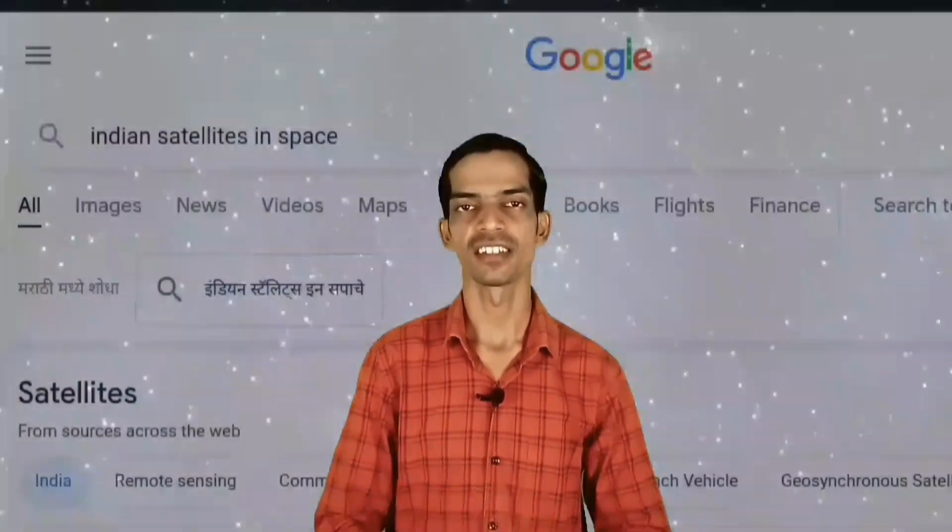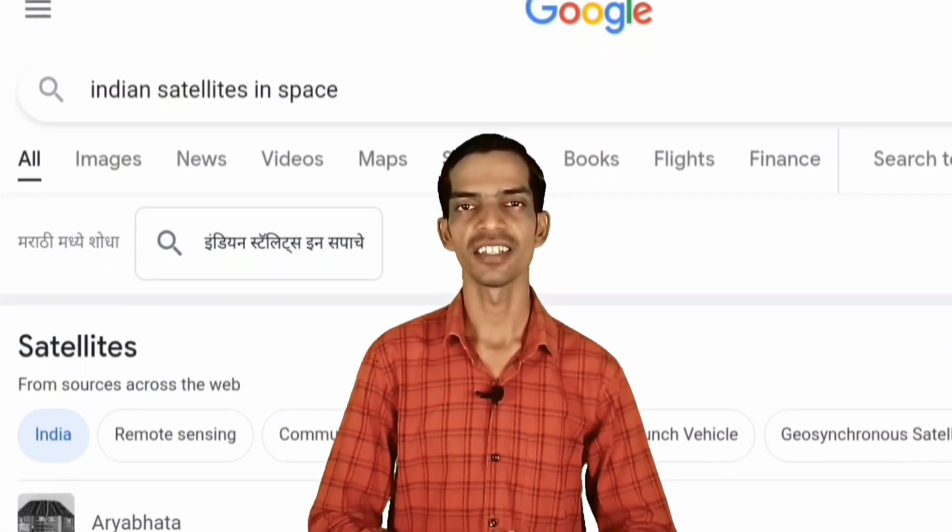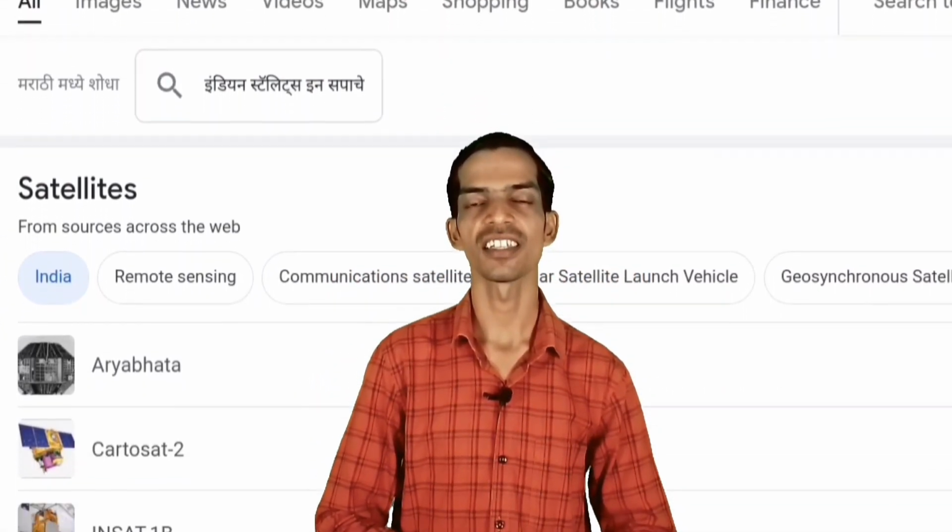They are put into orbit around the planets. Man-made satellites provide useful information for agriculture, environment, weather forecasting, making maps and searching for water and mineral wealth on the Earth. They are also used for telecommunication. They can remain in space for many years. India has sent many man-made satellites into space.